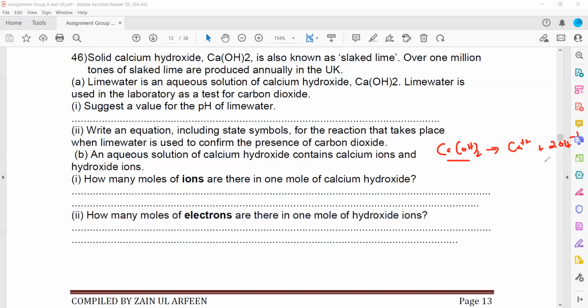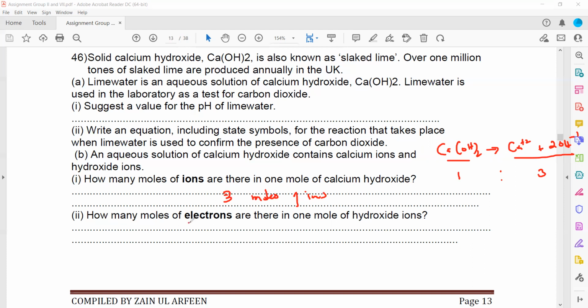So what is the ratio between one mole of calcium hydroxide to total number of ions? One formula unit has 3 ions, one calcium and 2 hydroxide, so the ratio is 1:3. So there will be 3 moles of ions, because 1 mole gives 3 moles of ions.